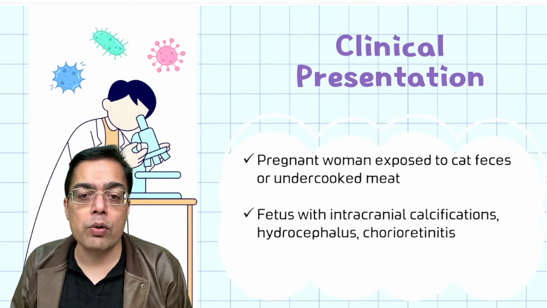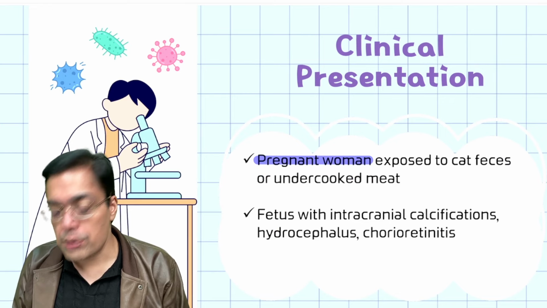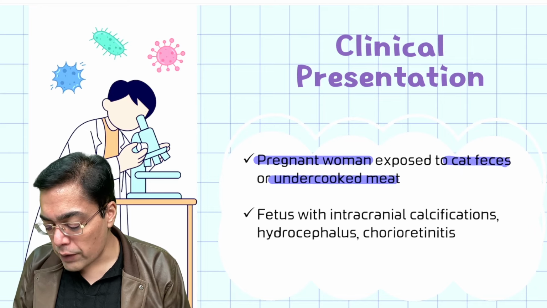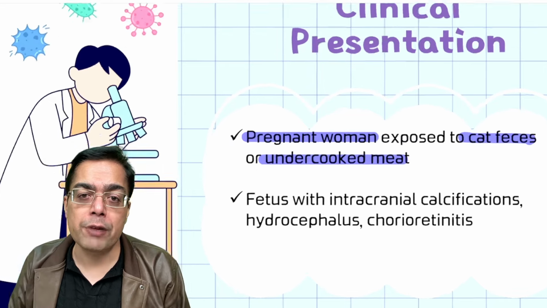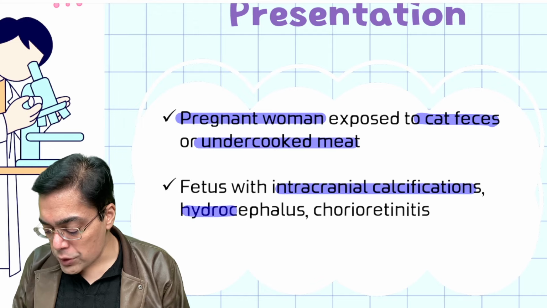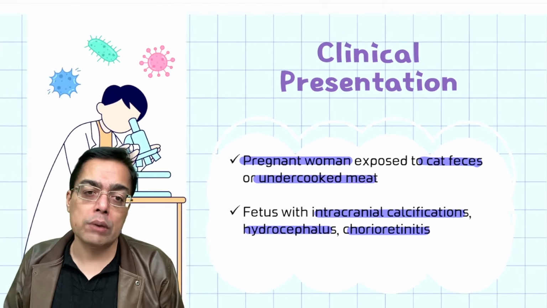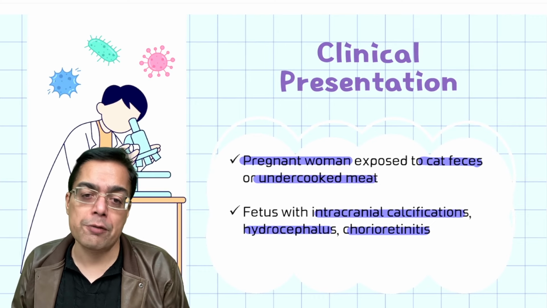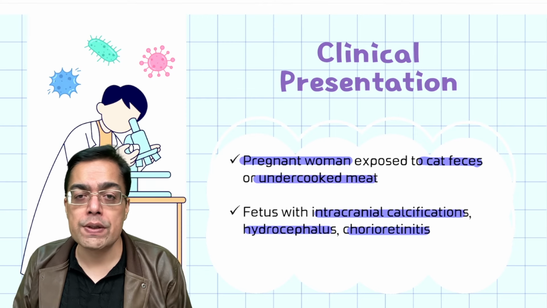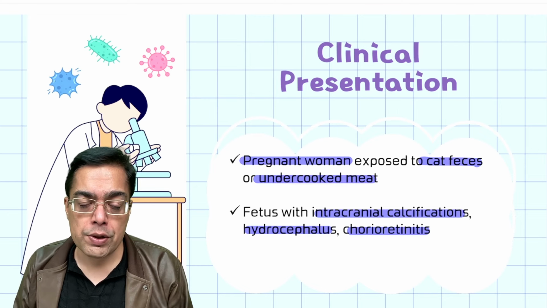Next one that I have talked about is specifically a pregnant lady who has proximity to cats, or there is an exposure to cat feces, or there is a consumption of undercooked meat. Because of this, the fetus is going to be having development of intracranial calcification, there can be hydrocephalus and there can be chorioretinitis. Whenever we're talking about cat as an organism causing these kinds of manifestations, C for cat, C for calcification, C for chorioretinitis, and C for cephalus, that means hydrocephalus, more intracranial pressure, that's how we remember it.